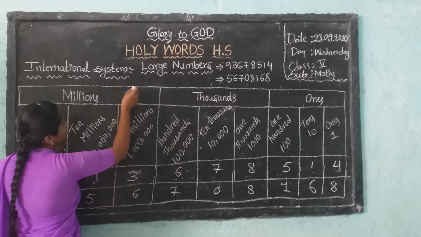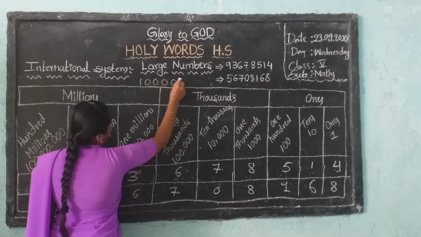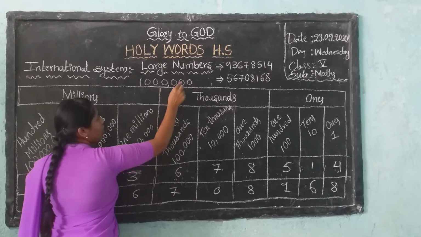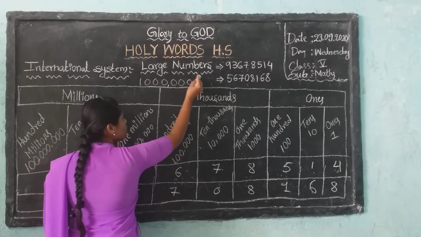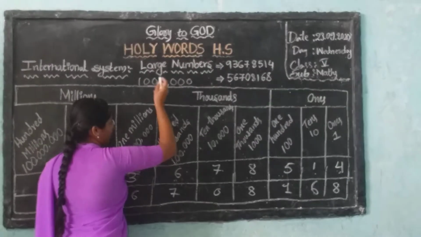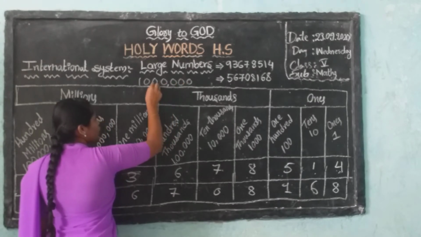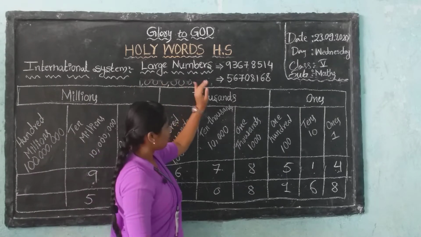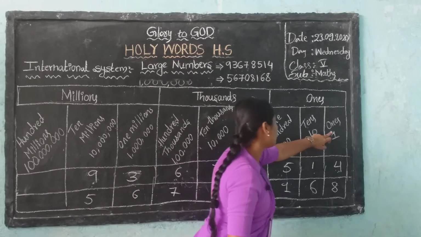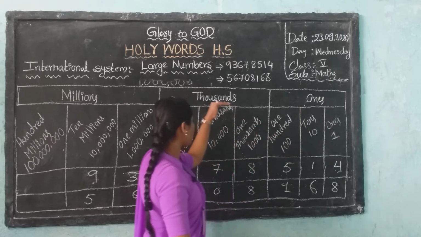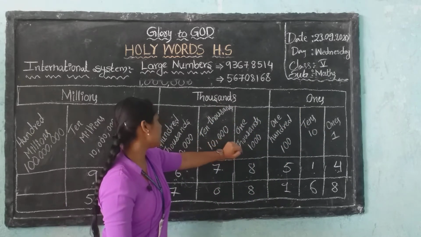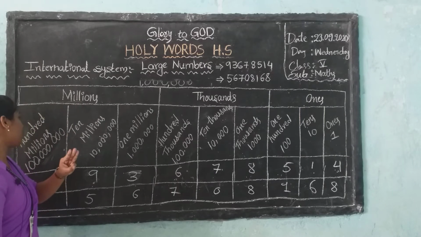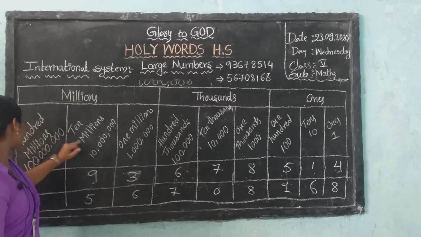For example, commas are put after three places, starting from right to left: 1, 2, 3. Here ones are divided into three parts: ones, tens, hundreds. Thousands are divided into three parts: 1,000, 10,000, 100,000. Millions are also divided into three parts: 1 million, 10 millions, 100 millions.